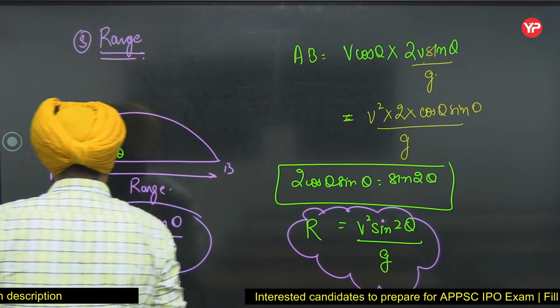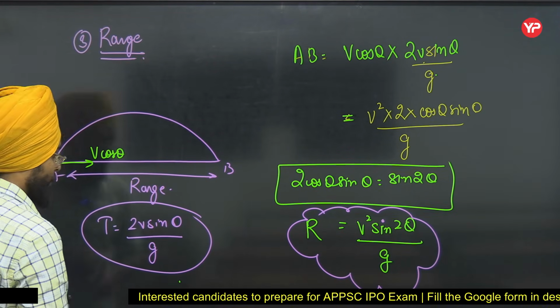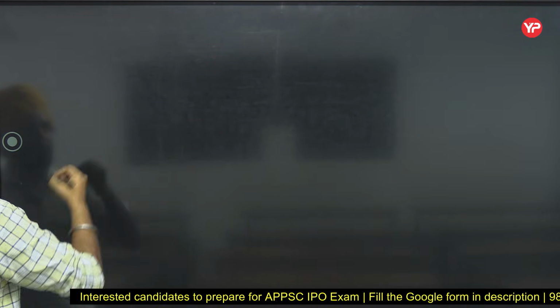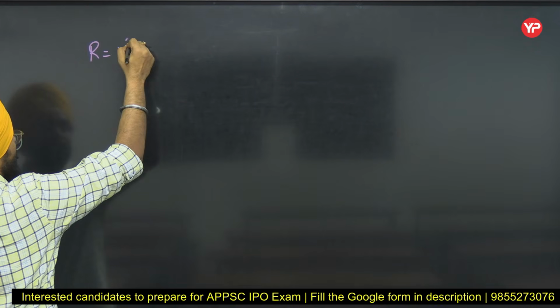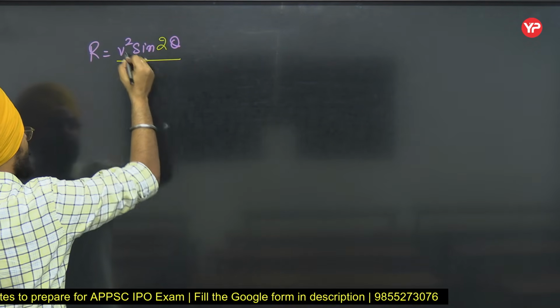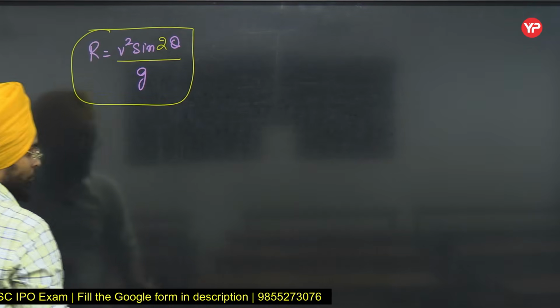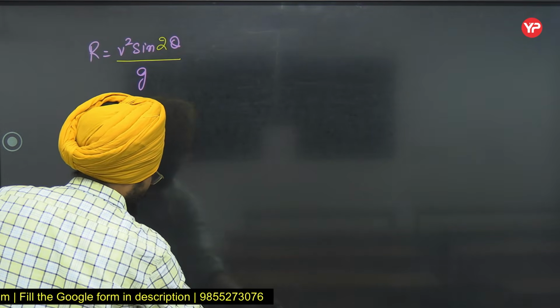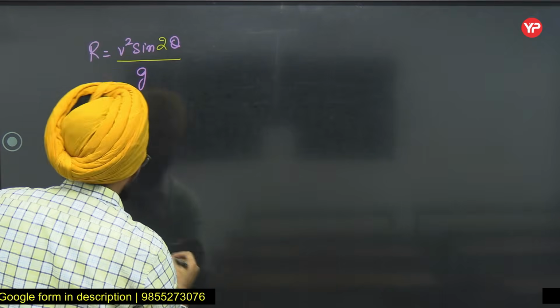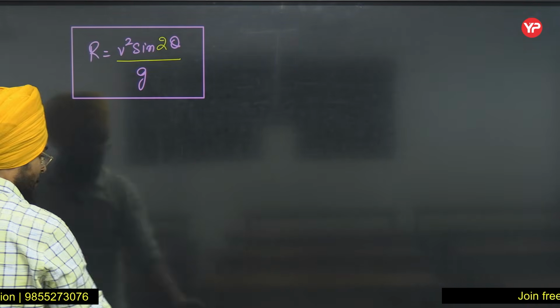So now we know the formula of range. Now we can do a few questions. We know range is equal to v square sine of 2 theta by g. This is the equation.